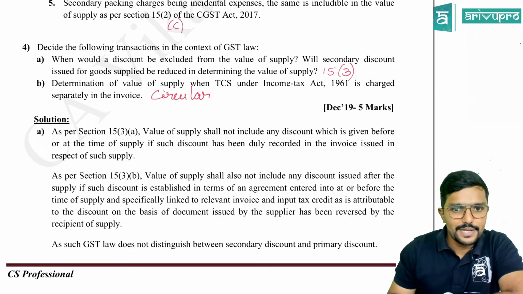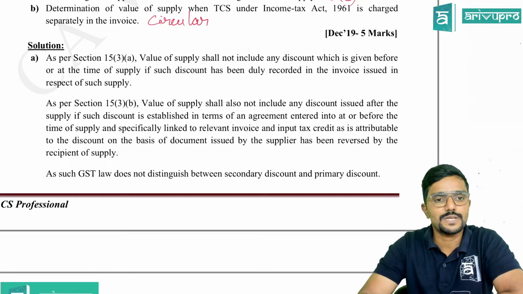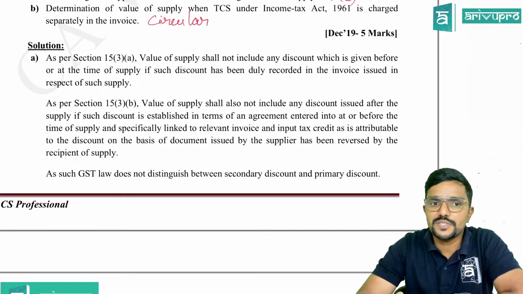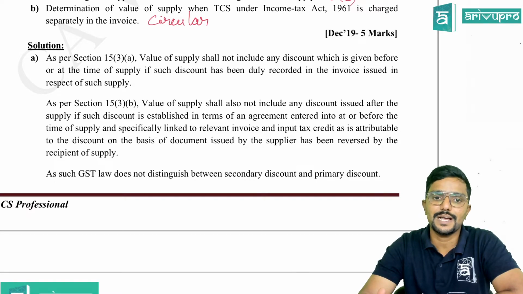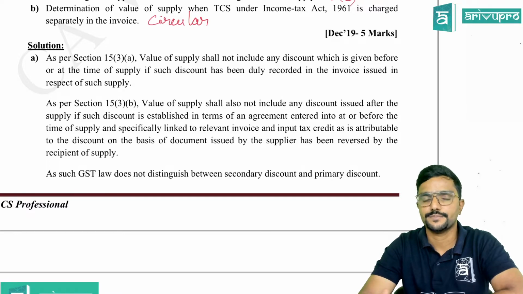Chalo, let us cover this. There are 2 sub questions here, one by one. Both the discount I have explained here. As per section 15.3A, value of supply shall not include any discount which is given before or at the time of supply, if such discount has been duly recorded in the invoice issued in respect of such supply.